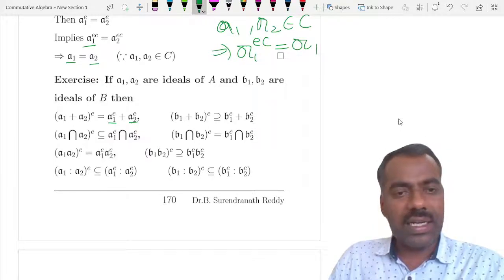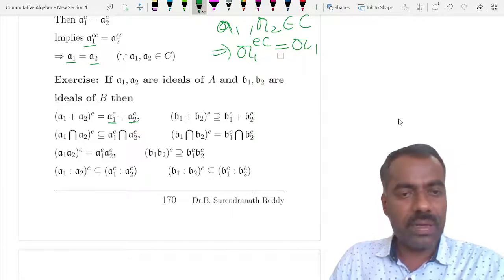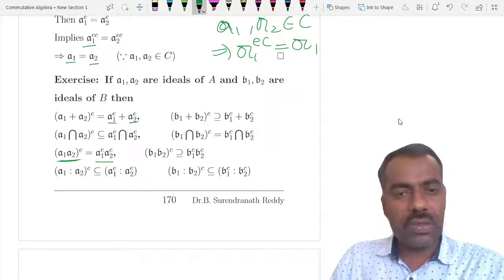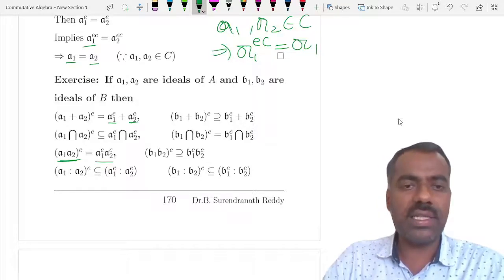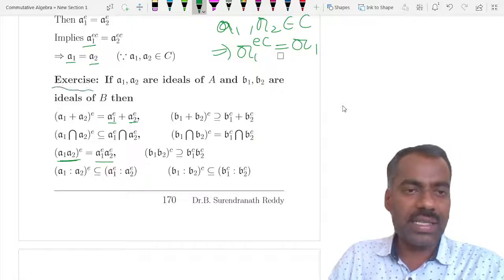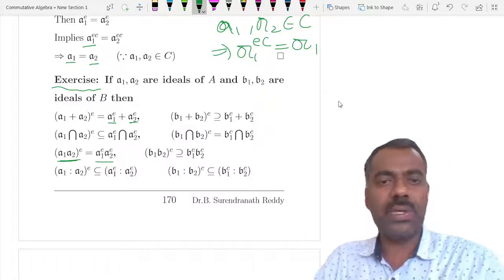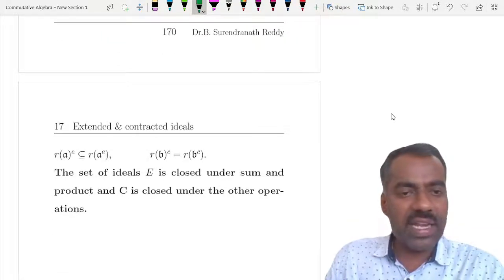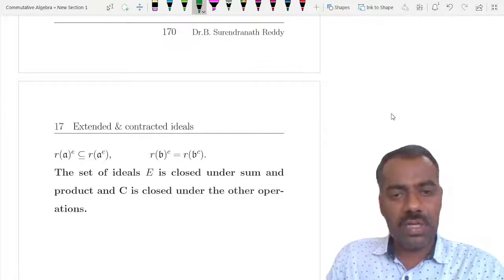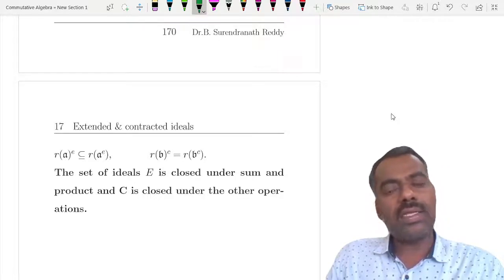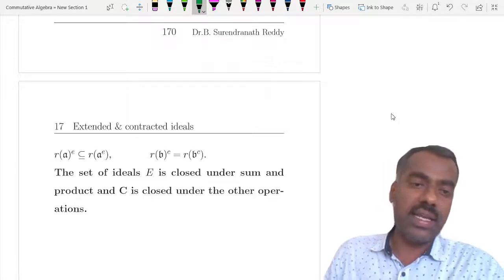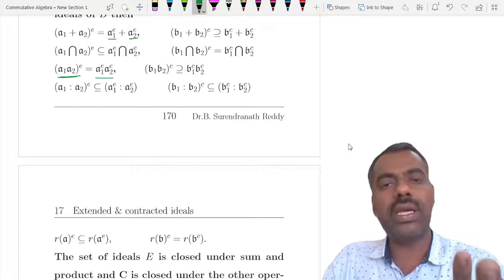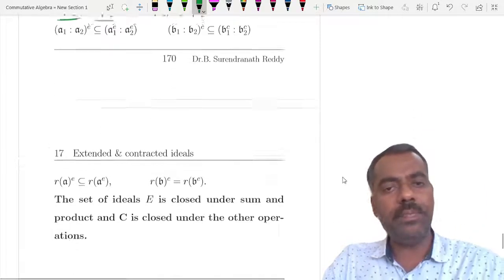The same goes for intersection and product, and you can check the quotients, extension and contraction. All of these are easy and one can try them using the basic properties. Even for the radical you can prove that if you take the radical of B and then contract it, it is the same as contracting and then taking the radical. So where it is equal and where it only contains, you can check by proving.